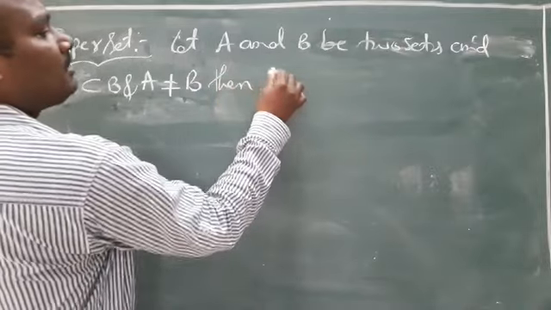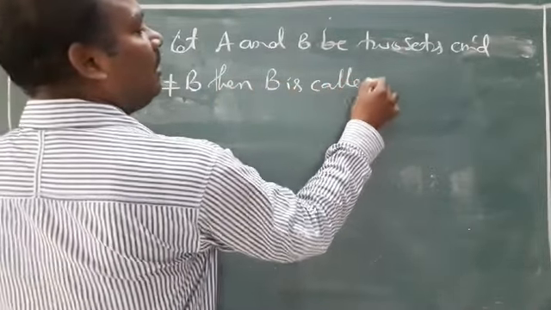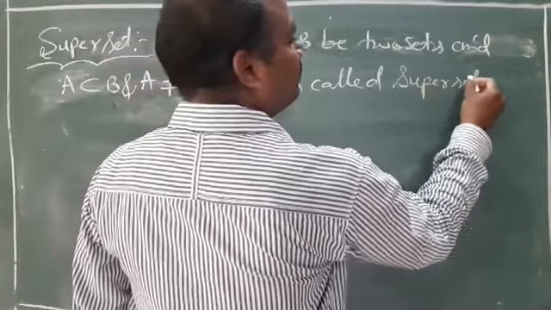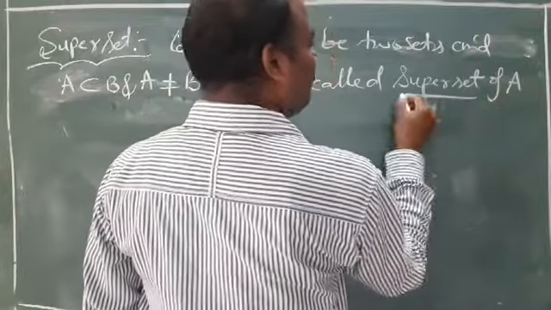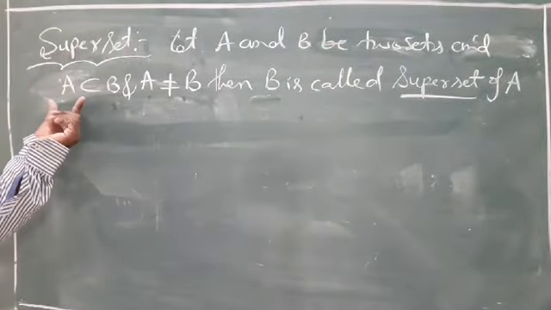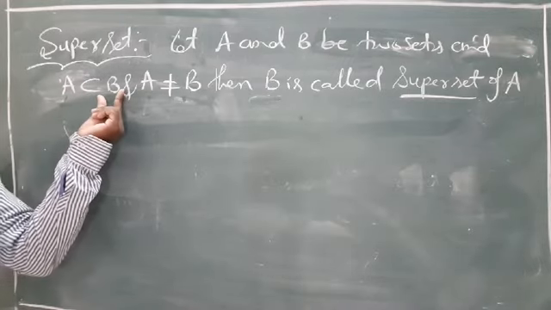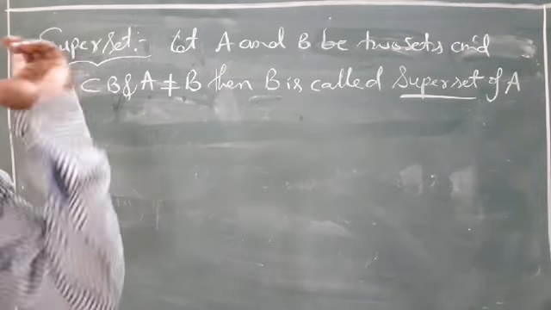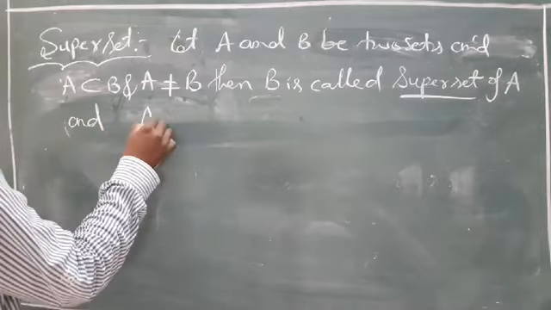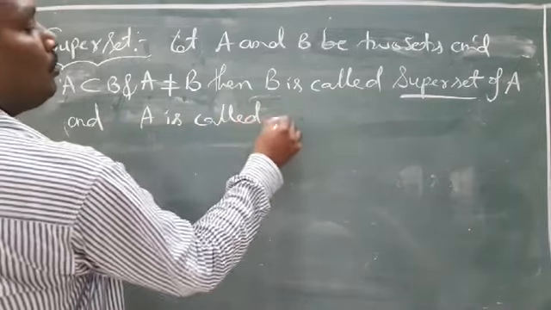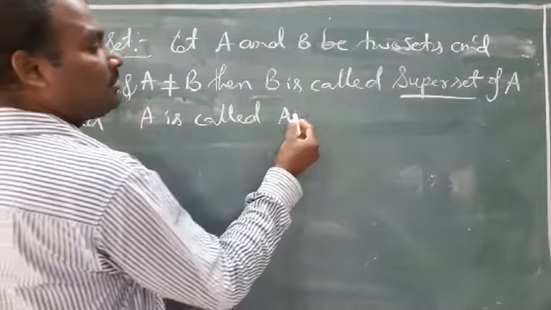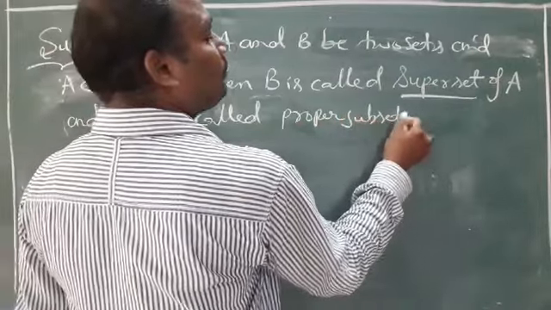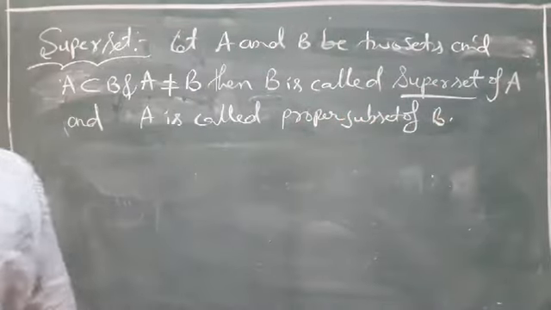Then B is called, very good, B is called a superset of A. This one is bigger, right? Very easy. This is a subset of B, this is smaller, this is bigger, so this is the superset of A. A is called a proper subset of B. Write it, no problem. A is a subset of B, that is called, A is called a proper subset of B. Proper subset of B.